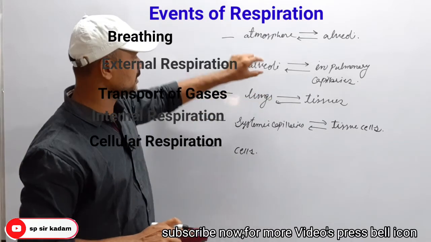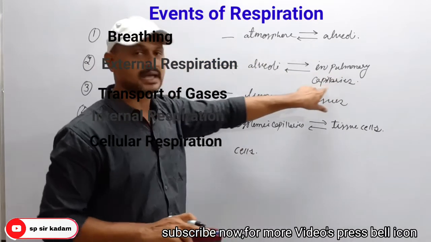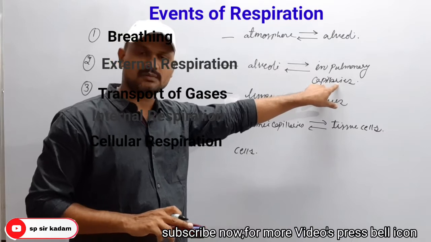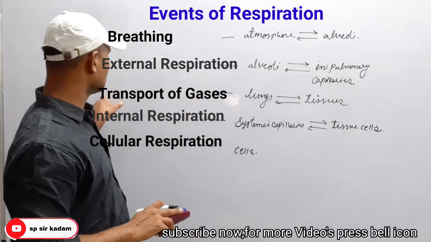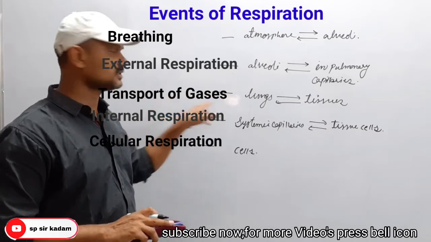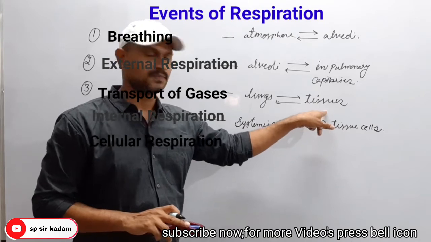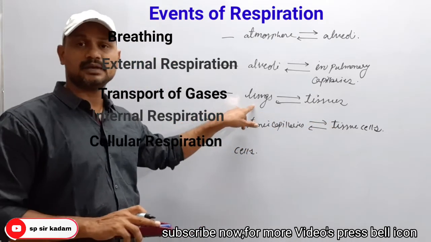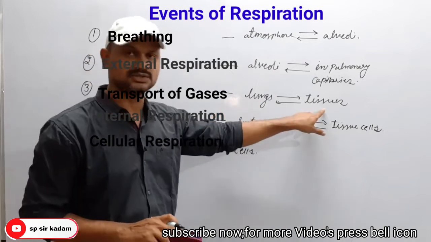External respiration means what? Here the oxygen moves from the alveoli to the blood in the pulmonary capillaries through the alveolar membrane. That is external respiration. And the third step is what? Transport of gases. Here the transport of gases by blood between the lungs and tissues.